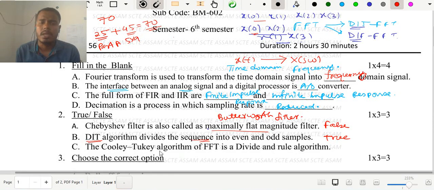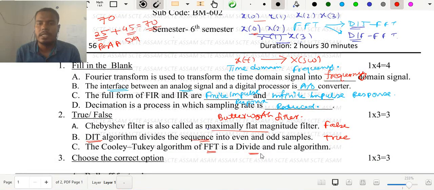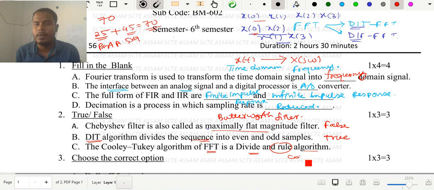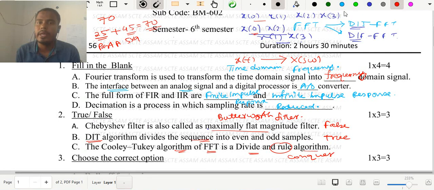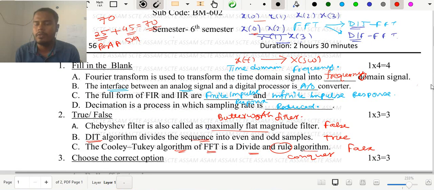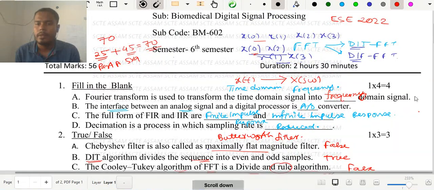Next, the Cooley-Tukey algorithm of FFT is defined as divide and rule. So Cooley-Tukey is an algorithm for FFT computation, that is divide and conquer. It is not rule. Okay, fine. Divide and conquer. So the name of the algorithm is divide and conquer, not divide and rule. So again, this answer is your false. Okay. Next is your